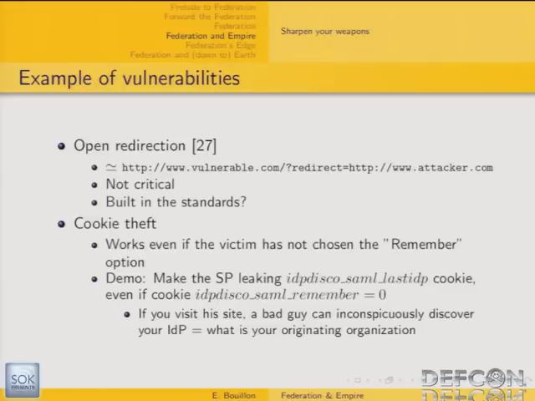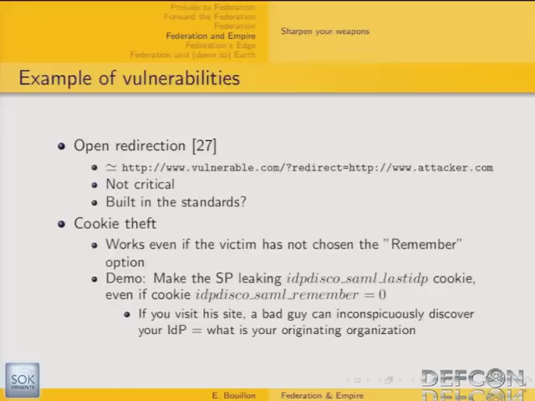The first one is an open redirection. An open redirection is just the fact that you can craft a request so that the target is going to respond with a redirection to another site which is controlled by the attacker. It's not critical, and as you're going to see, it's somehow built into the SAML standards.